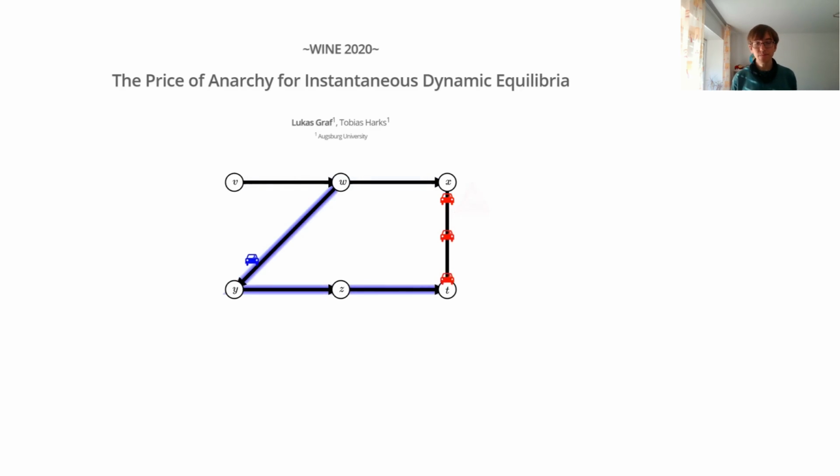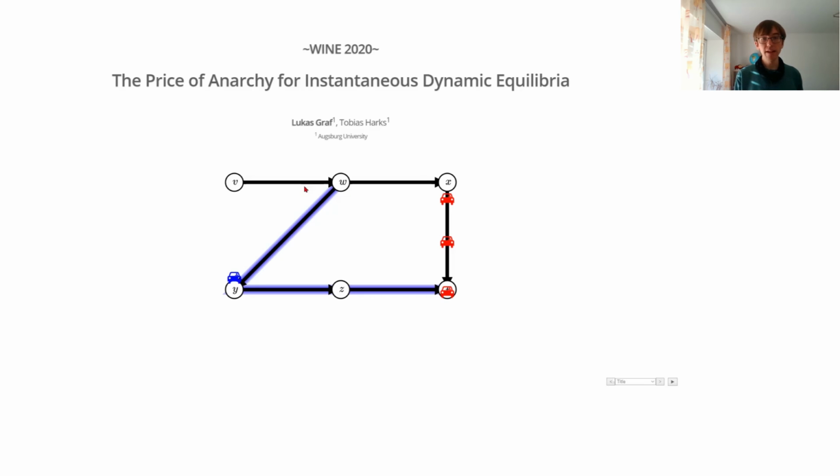like this. And now the situation where all the cars exhibit this behavior, all get updates about the current traffic situations and make their decisions based on this, is what we call an instantaneous dynamic equilibrium. And as you can already see in this example, these decisions might not always be optimal.